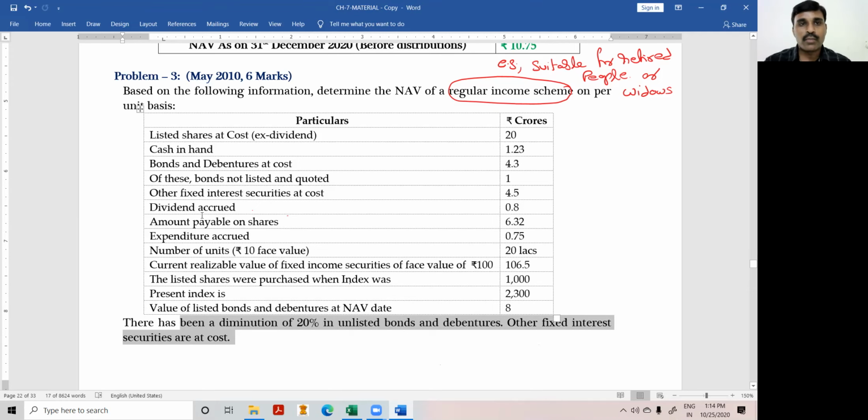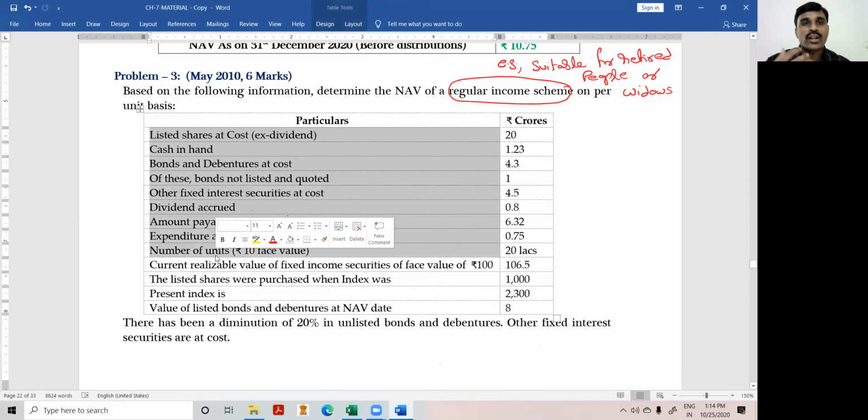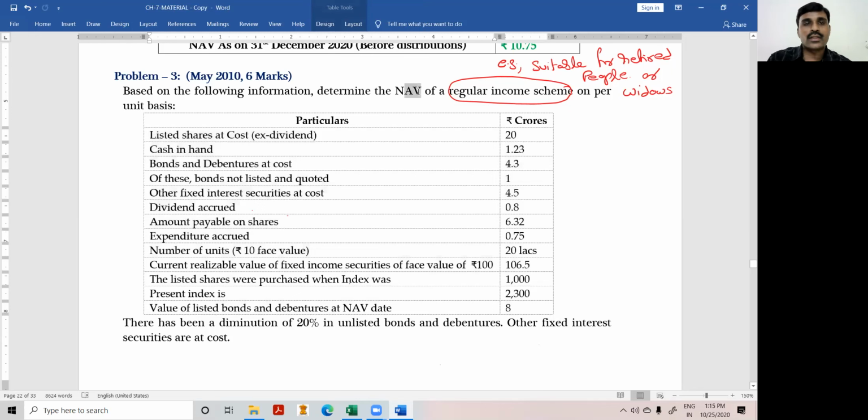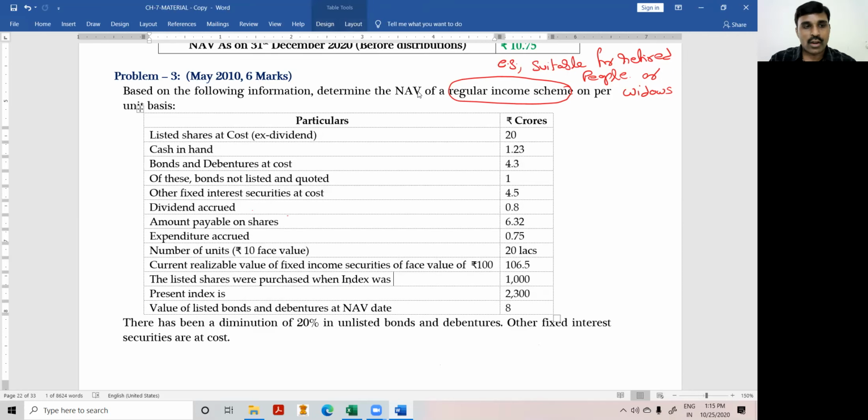A very good problem based on valuation of an investment portfolio. First we'll identify what the assets and liabilities are. Next, we'll see how to value each asset. Then we have to calculate the net asset value. First, identify how many assets and how many liabilities there are. Second phase is how to value each asset.